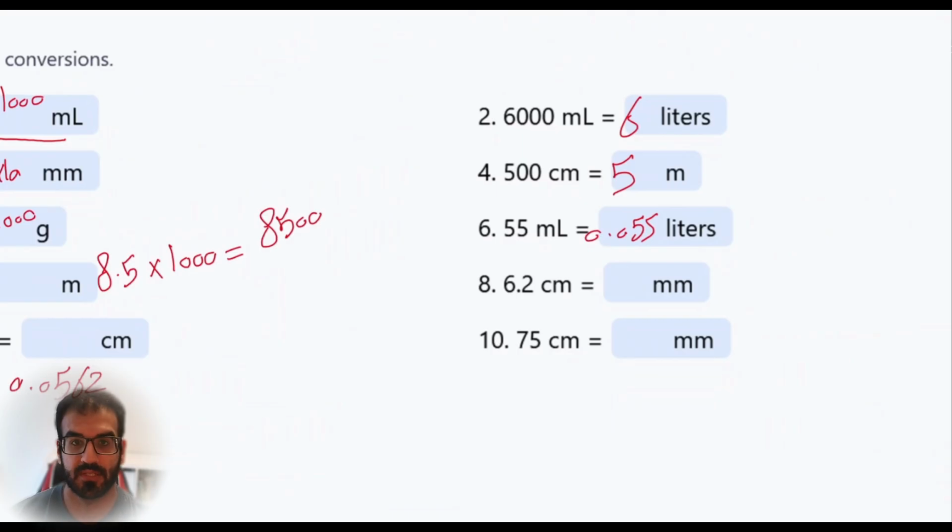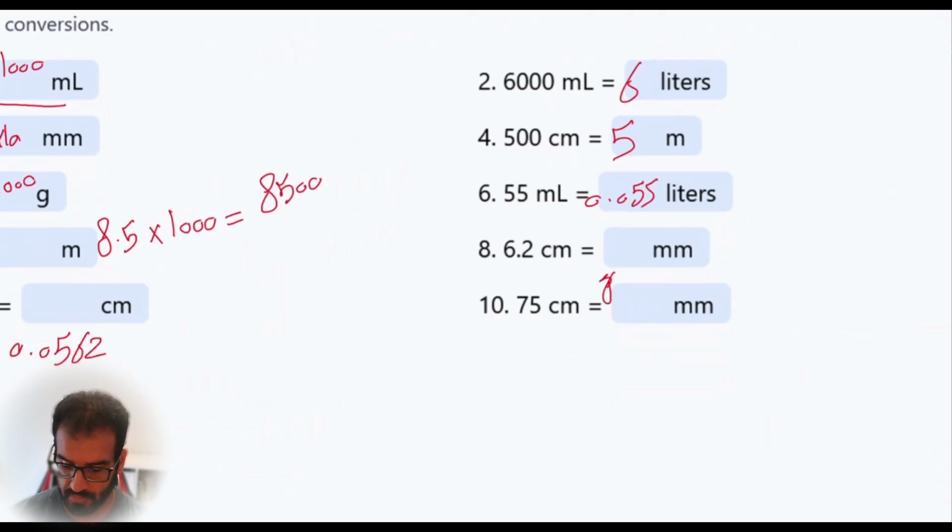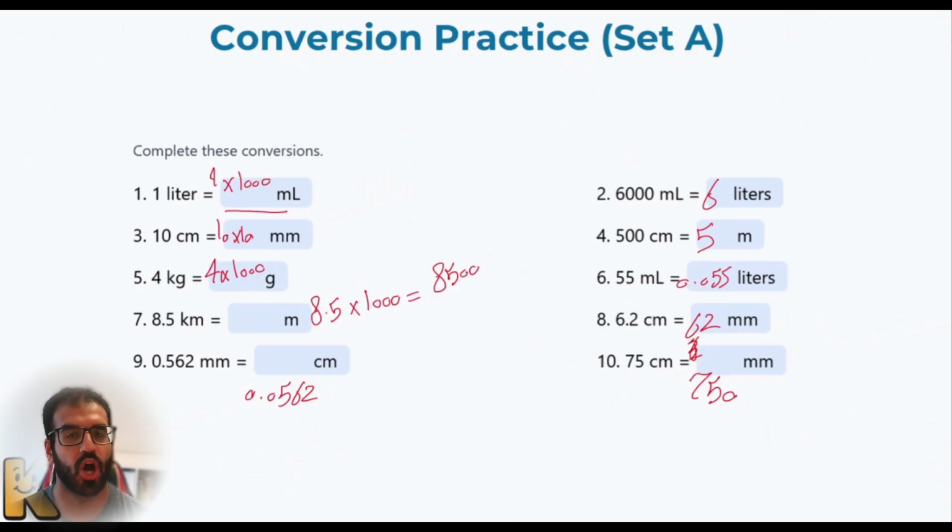And after that, you have 6.2 centimeters. I would like to convert it to millimeters. I have it as 62. And after that, I have 75 centimeters. I would like to convert it to millimeters. I have to just multiply by 10. Again, questions are simple. The only thing that you have to know is the important prefixes, and after that, how you can use them.